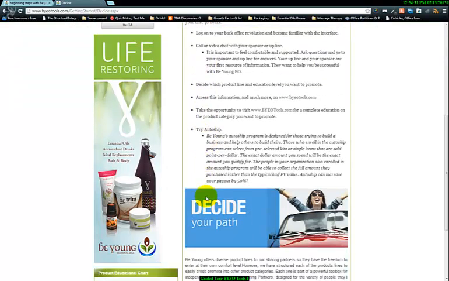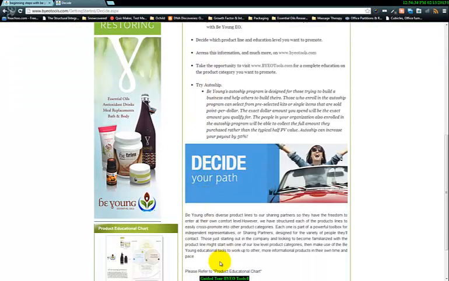And within deciding your path, we have a graphic here that I want to talk about for a few seconds, and this talks about the educational learning curve within Be Young. One of the most beautiful things that Be Young has, and one of the most complicated things that Be Young has, is all the many different product categories that Be Young offers. Within these product categories, some are very low education, easy to jump into and start selling, or jump into and start using, and others have a pretty high learning curve.